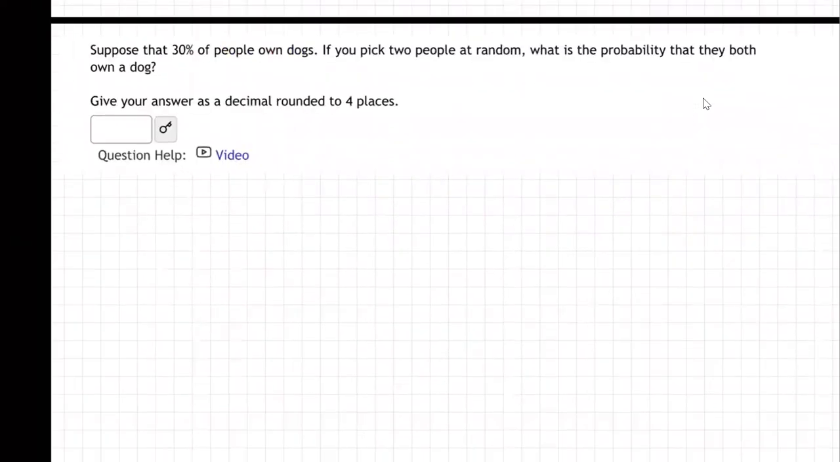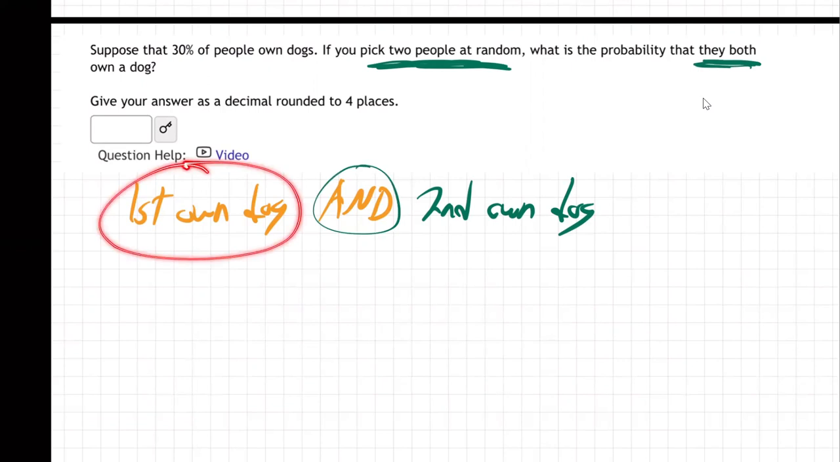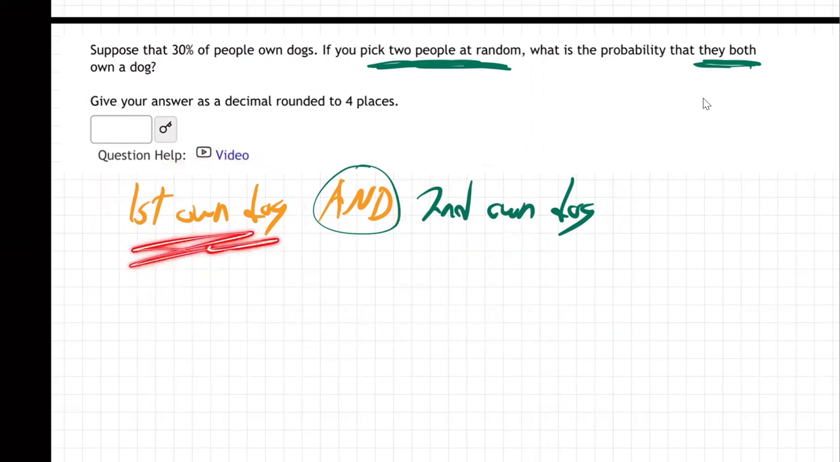This is an "and" question because you want the first person to own a dog and the second person to own a dog, right? Because it says you pick two people at random. What's the chance they both own a dog? That means "and." You just grab somebody at random out of a crowd and say, hey, do you own a dog? And grab another, hey, do you own a dog? What's the chance that the first person is going to own a dog? Well, 30% of the people own dogs.